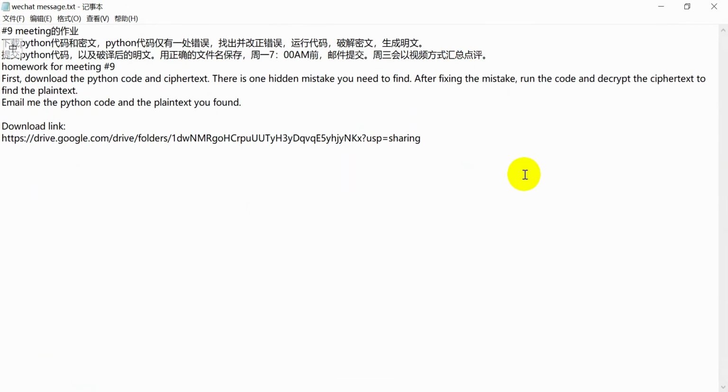Here was the homework. You needed to download the Python code and the ciphertext and find one hidden mistake in the code. After fixing the mistake, run the code and decrypt the ciphertext to find the plaintext again. And then the two things you needed to email me were the Python code and the plaintext that you found again.